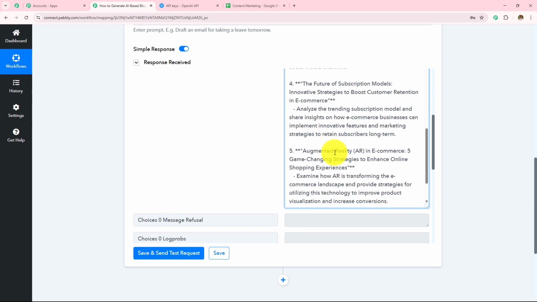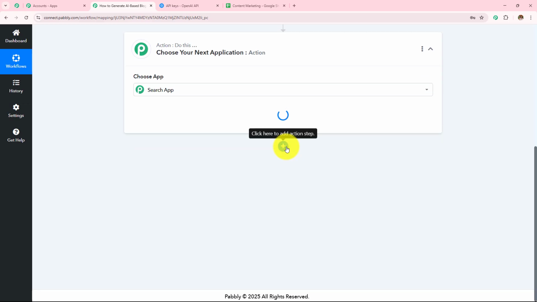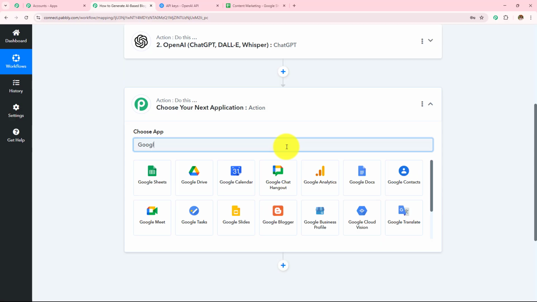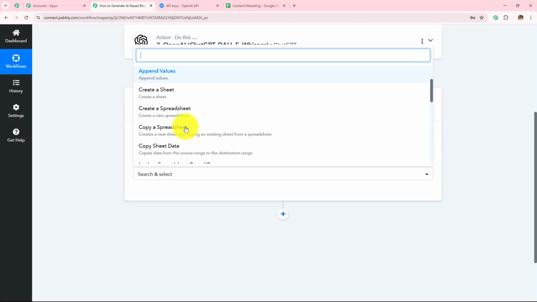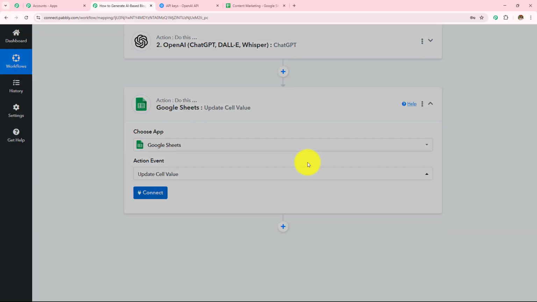Now I want to add all these blog topics in my Google Sheets spreadsheet. So I simply need to click on this add action step button, and here I'm going to search for my action application, Google Sheets. And then in my action event, I'm going to take this as update cell value and then click on this connect.